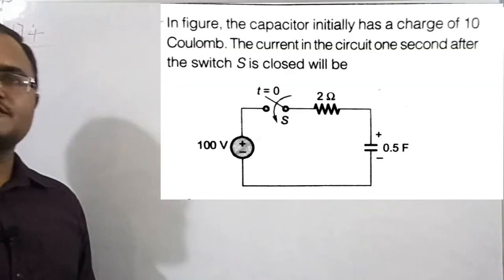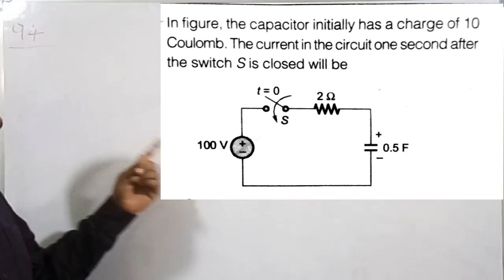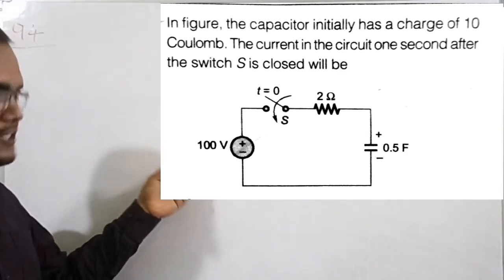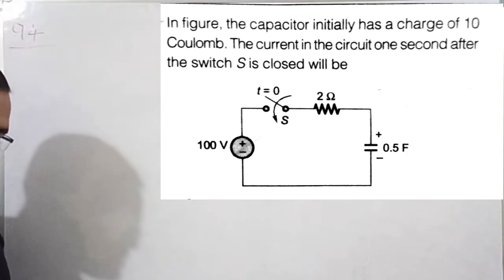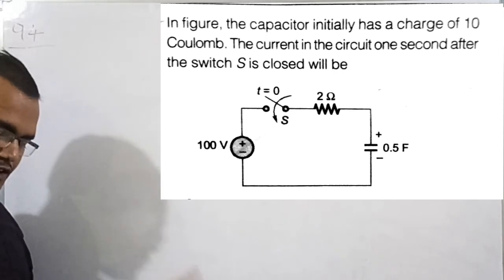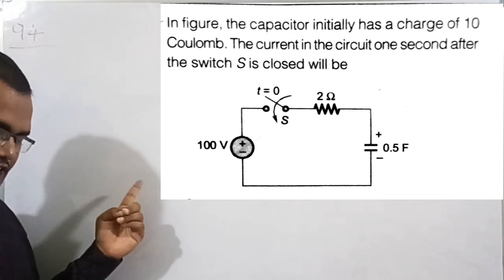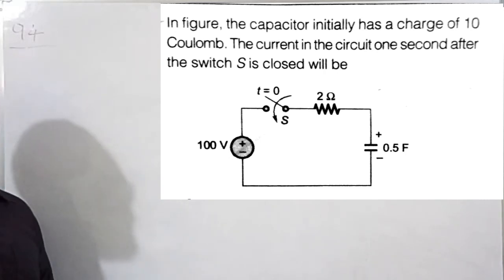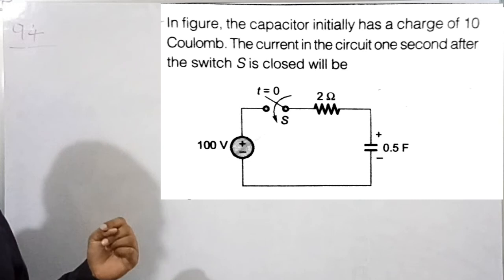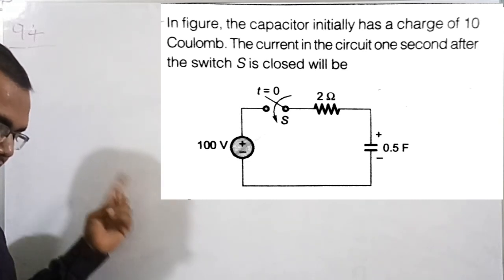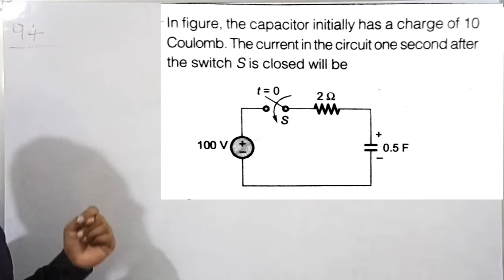So after solving the previous problem, now let's move forward to do the other numerical. The numerical number is 94. You see this question here. This question says that in the figure, the capacitor has a charge of 10 coulomb. The current in the circuit 1 second after the switch is closed will be. Means there is a circuit of a resistor and a capacitor connected in series, and the switch is closed at t is equal to 0 instant with a voltage source of 100 volt.